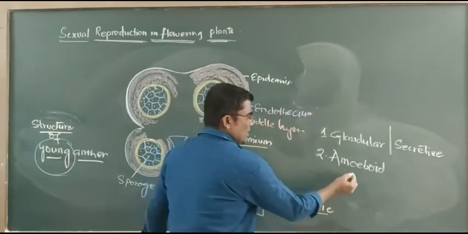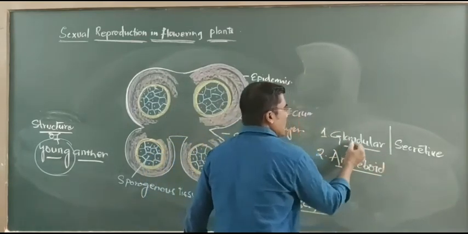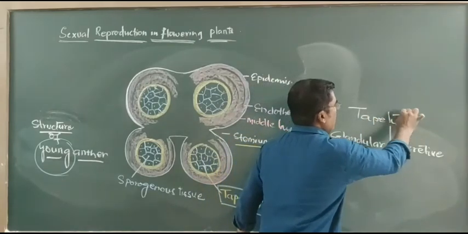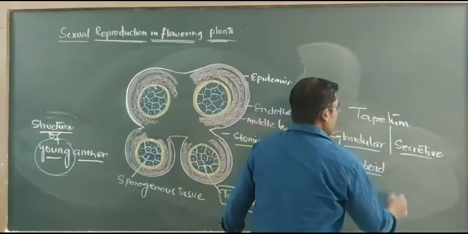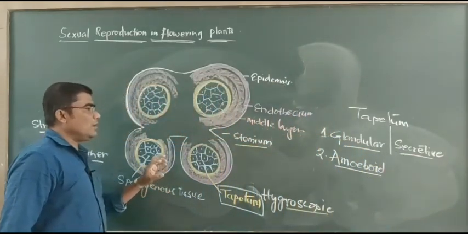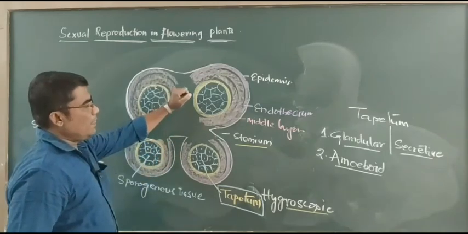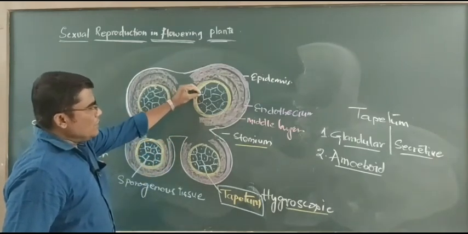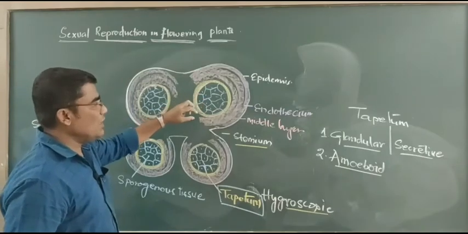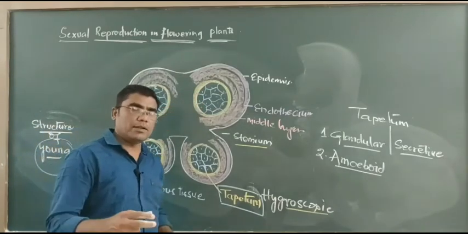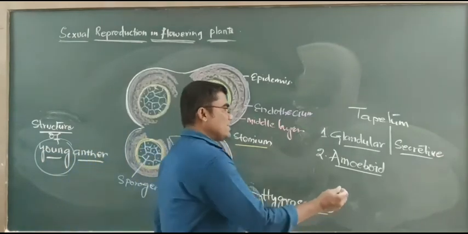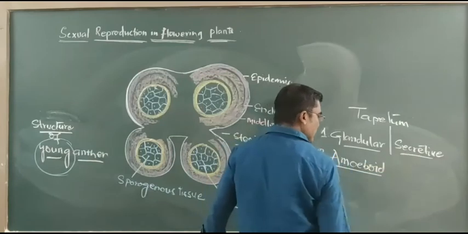What is the difference between these two types of tapetum? See here, the glandular or secretive type of tapetum is helpful for the secretion of nutritious materials, hormones, and some essential chemical compounds required for the formation and growth of pollen grains. That type is said to be glandular or secretive type.